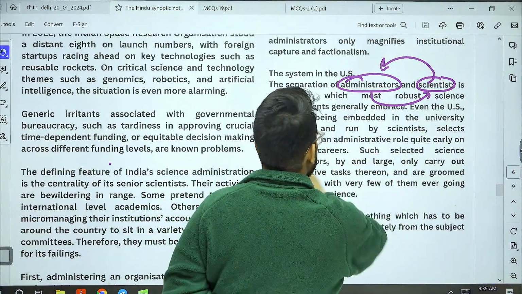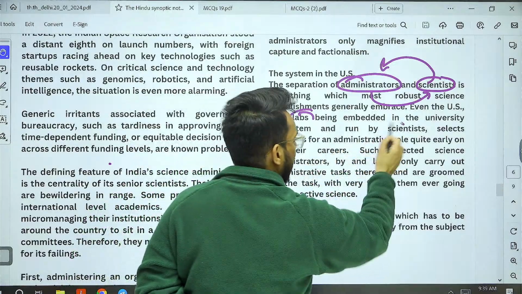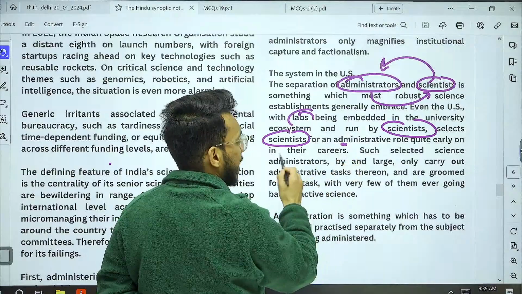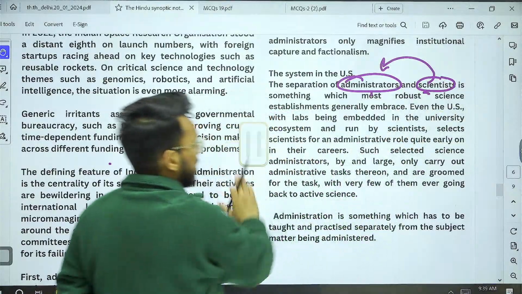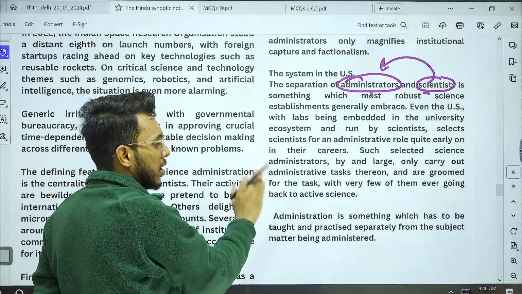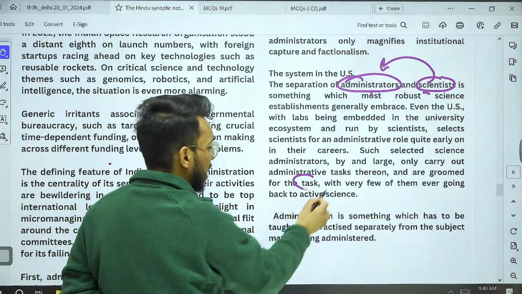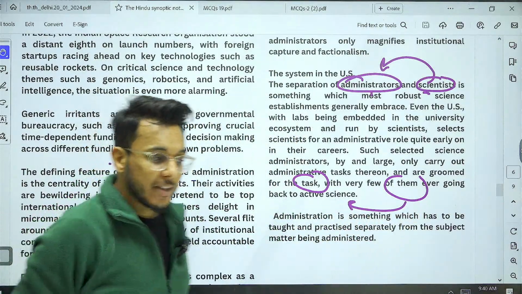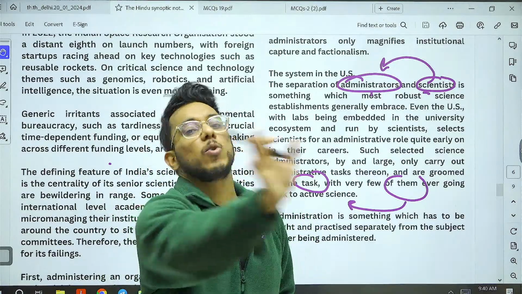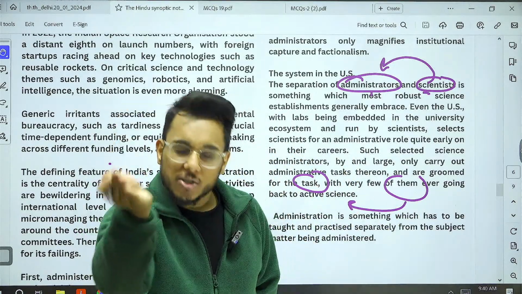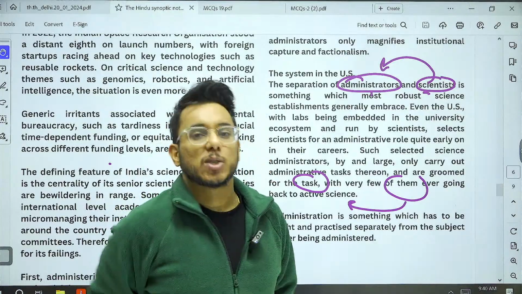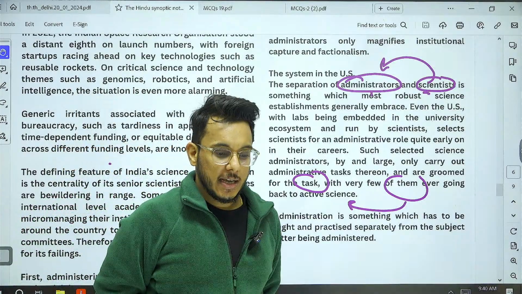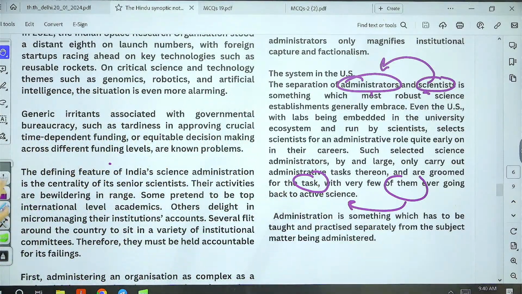Now understand this. These labs are run by scientists, and selected scientists who want to do administrative tasks are groomed for that task, and very few of them then go back to active science. So when scientists go to administration, they do administration only; they don't go back to science. In India, they are doing administration and science together. So this dichotomy has to be maintained, and by that, effective management of science institutions could be brought in India. So that is about this particular article.